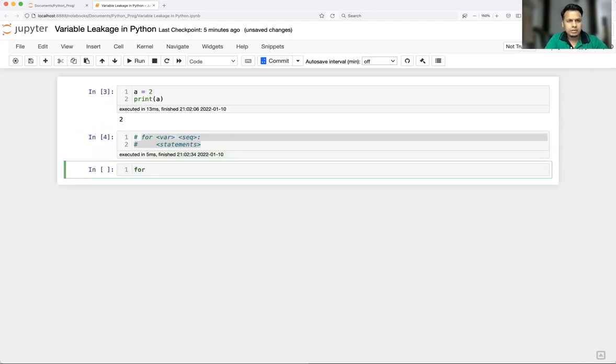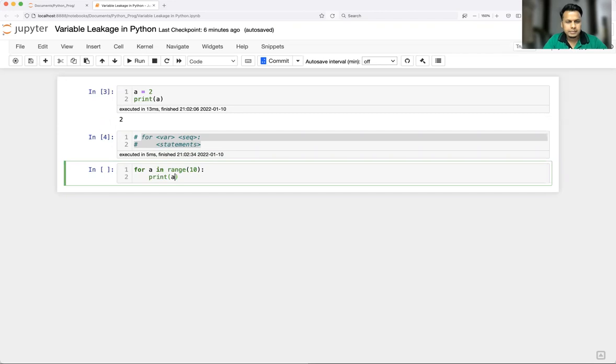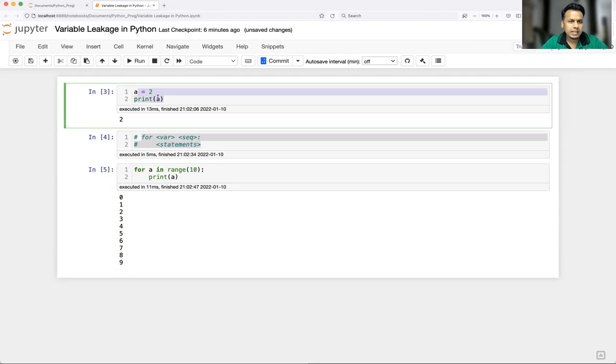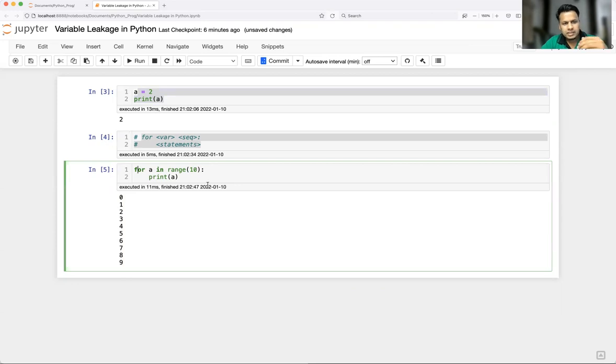Now let's say I'm using for a in range 10, and after that I'm going to print a. So range is going to generate numbers between 0 to 9, and the moment I go inside the for loop, it is going to print all the numbers between 0 to 9. Now if you notice here, before the for loop I have already defined one variable called a, starting from 2, and the moment I define the for loop a, it is taking numbers from 0 to 9. Why has it not taken the value from 2? Because I have already defined it outside, right?